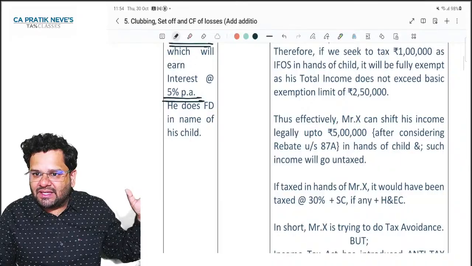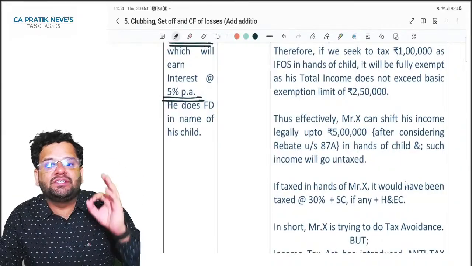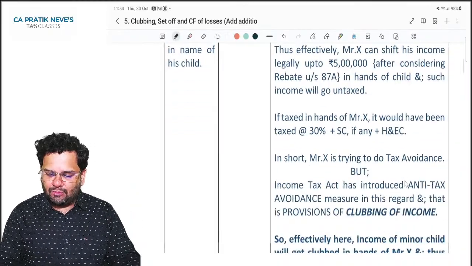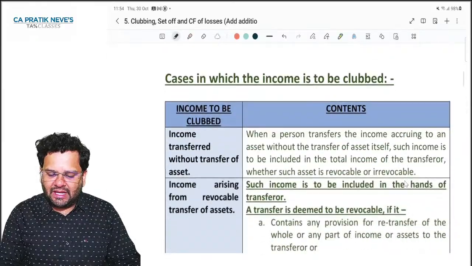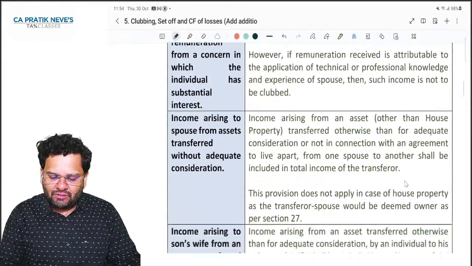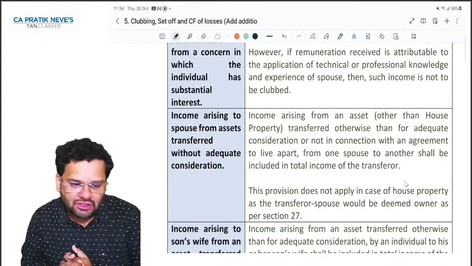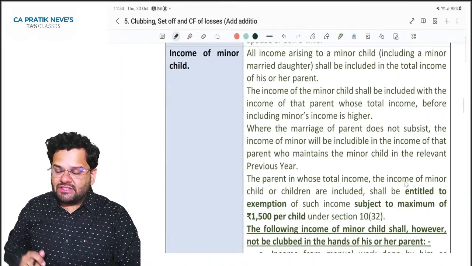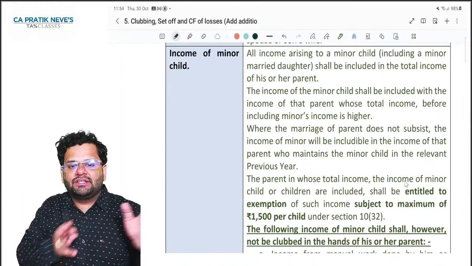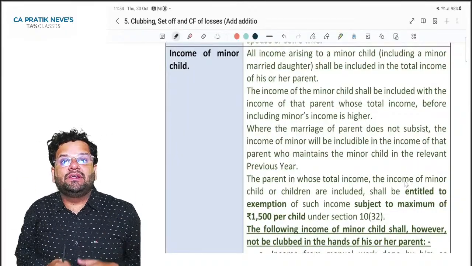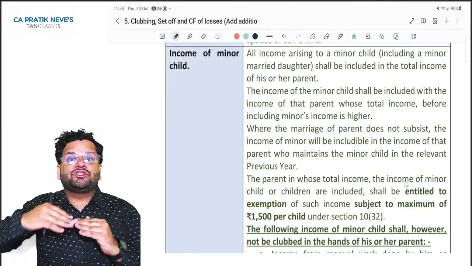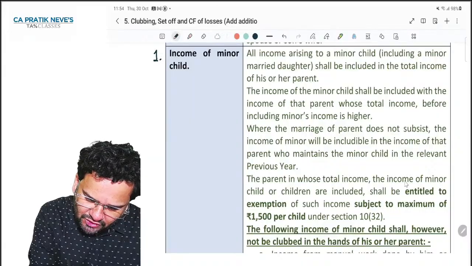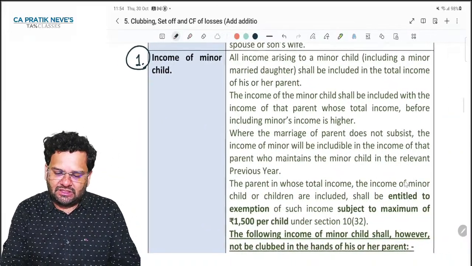Now we will see exactly in which cases clubbing provisions apply. This is just one important example, that is, income of minor child will be clubbed in the hands of that parent whosoever's income is greater before such clubbing. So what we will do now, there are such instances where some other person's income is clubbed in the hands of SSC. So now we will learn them in the sequence of importance. Are you ready? The first one we should do is income of minor child.